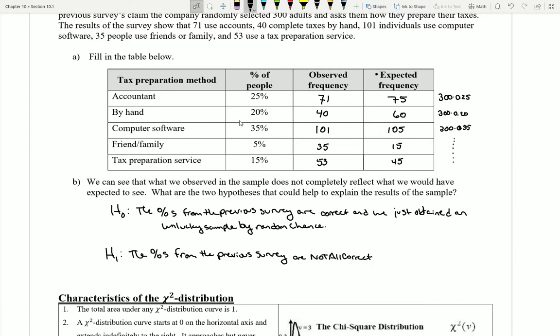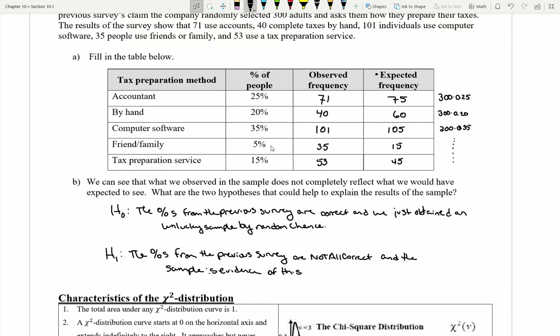Maybe some of them are correct, but maybe not all of them are correct. And the sample is evidence of this. Right? This is kind of how we're thinking about this dilemma or this question that's at hand.